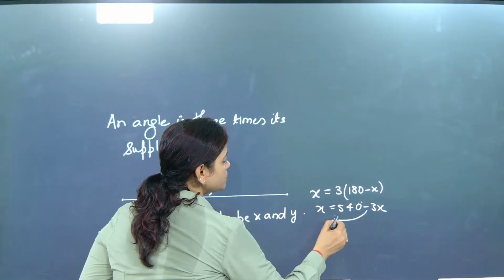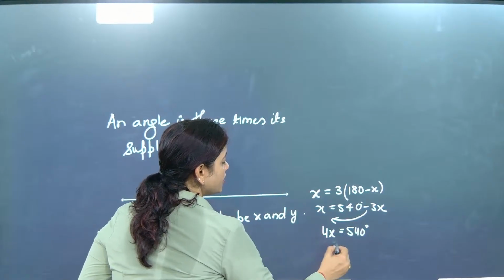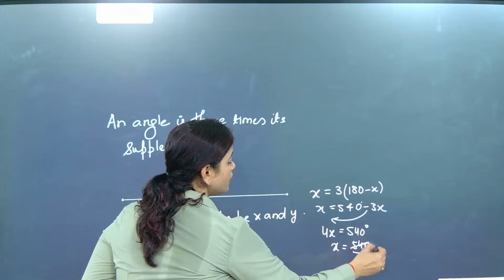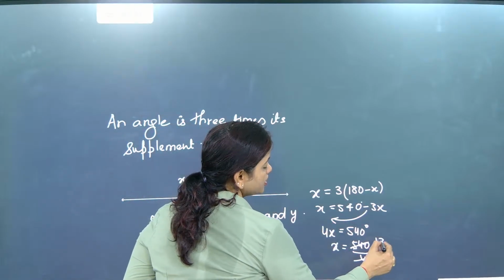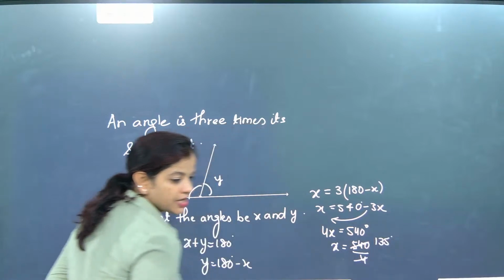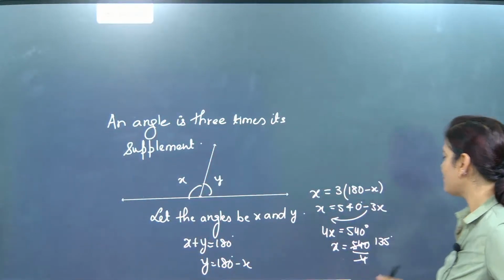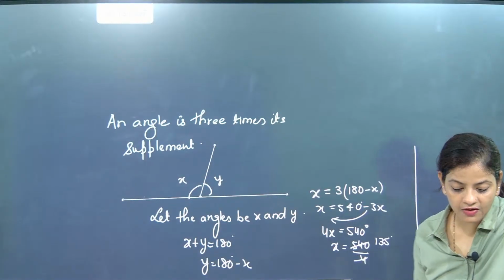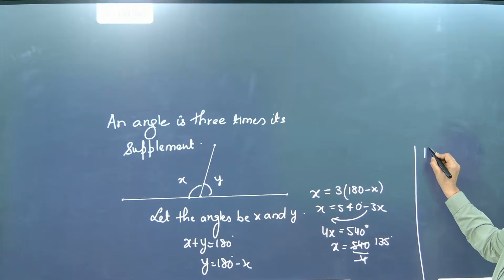Shifting this to this side, 4x is equal to 540 degrees. Now x will be equal to 540 by 4. 4 ones are 4, then here it is coming 1, 4 threes are 12, 135 degrees. Absolutely correct. So one of the angles is coming as 135 degrees. Another angle will be coming as what? 135 degrees.